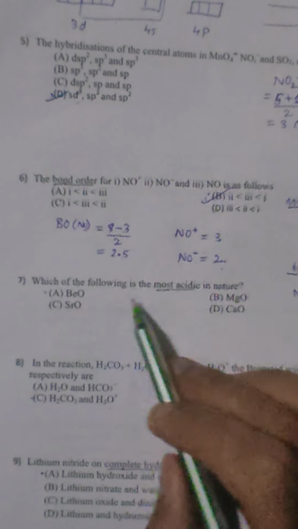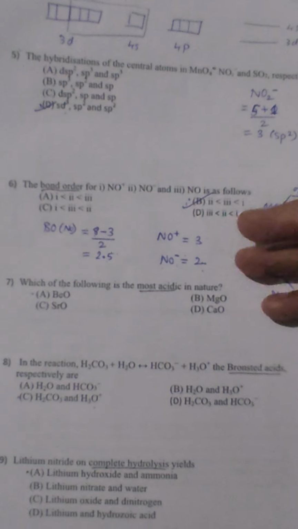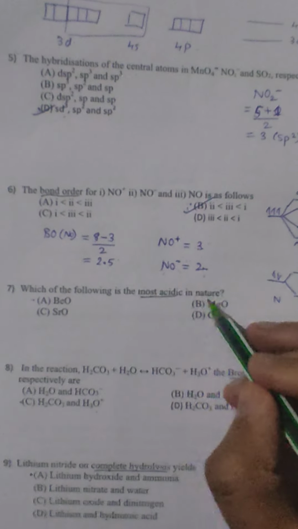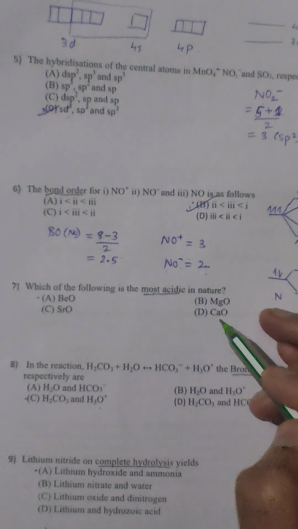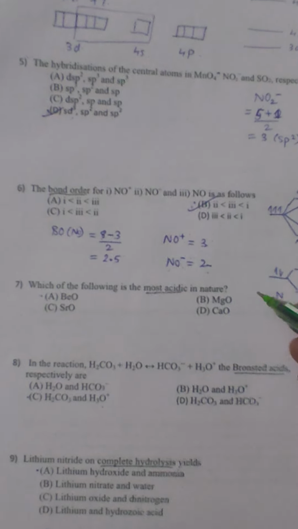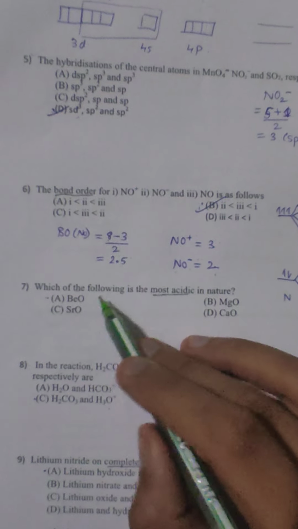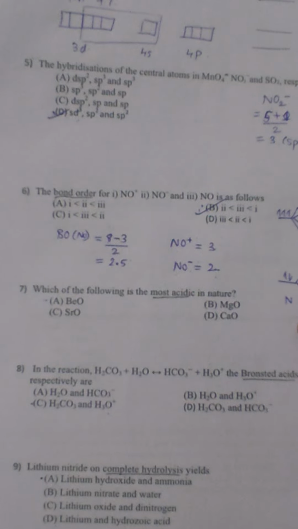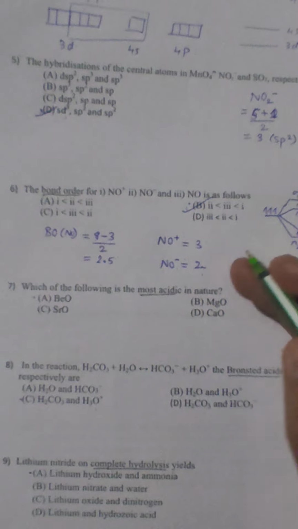Now the next question. This is based on the general concept on the nature of atoms. Here they have asked the most acidic in nature: beryllium, strontium, magnesium and calcium. These all belong to group 2. But if you observe, beryllium has more or less properties related to aluminium, which belongs to group 3. This can be explained by the diagonal relationship.